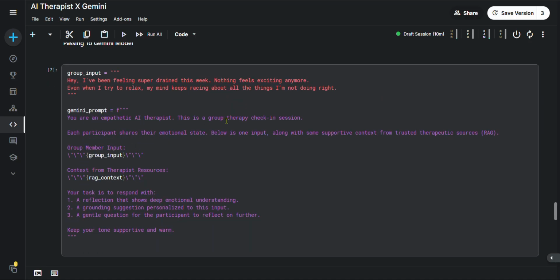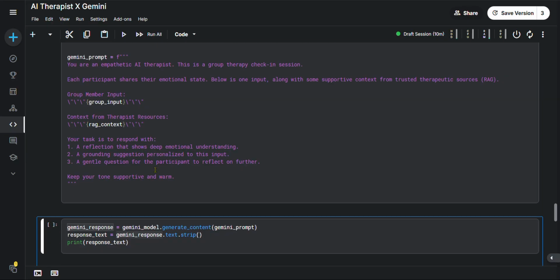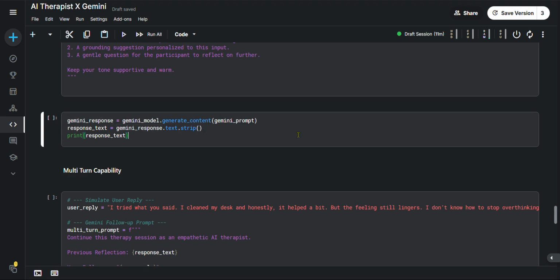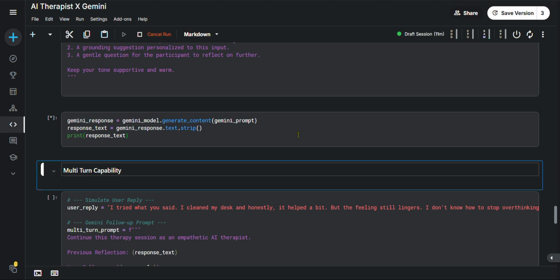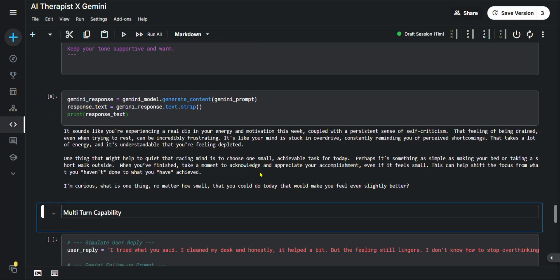Here we are having a group therapy check-in session, and it is taking the group member's group input and the RAG context. The task is to respond with emotional understanding, personalized suggestions and a general question for the participant to reflect on further, and keep your tone supportive and warm. So we are giving that Gemini prompt and printing the response text. Here we got, it sounds like you are experiencing a real dip in your energy and motivation this week. So this is how we can work with the Gemini model really very well and excellently.